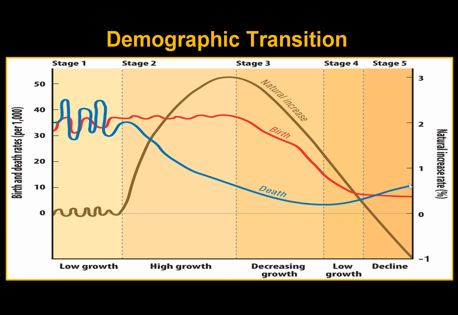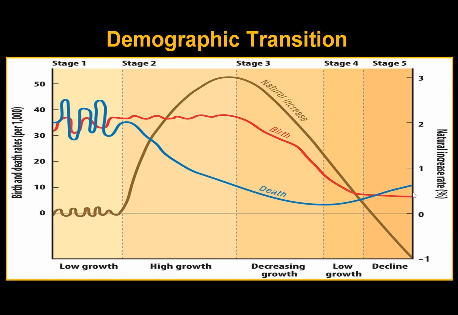And then stage 5, that's the newest one. The death rates actually go up. Of course, the birth rates kind of stay the same. And this is like Japan, Italy, Germany, many places. The reason for this is that the structure of your society has gone from having a lot of kids to having a lot of older people. And as I mentioned, older people tend to die a bit more than young people. So the death rate goes up, not because there's bad healthcare, it's because of the structure of the population. You don't have as many children, and you have a lot more elderly people. And that's where we start seeing declining populations.